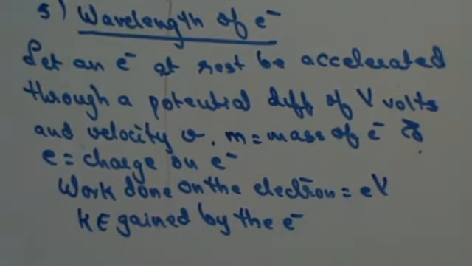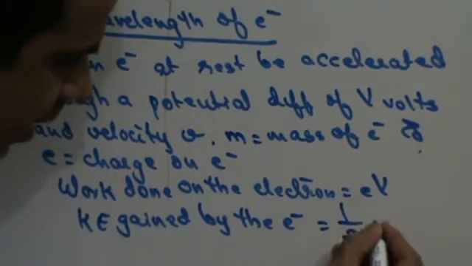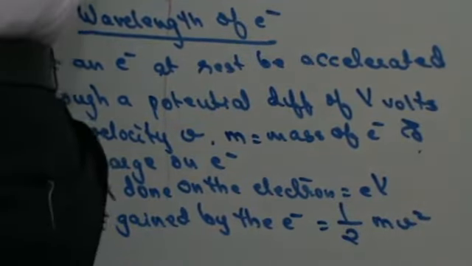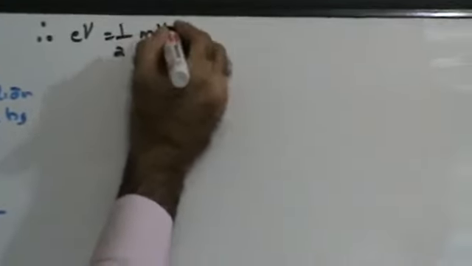Kinetic energy is nothing but half mv square, right? So the kinetic energy gained by the electron is going to be half mv square. From where did this kinetic energy come? This came because of the work that was done on the electron. Hence, I can say that the work done on the electron is stored in the form of kinetic energy. Therefore, eV is equal to half mv square.